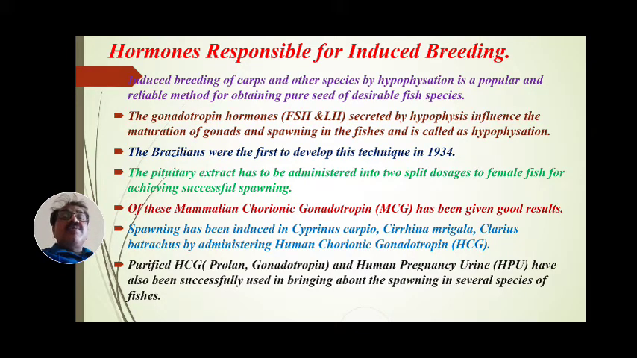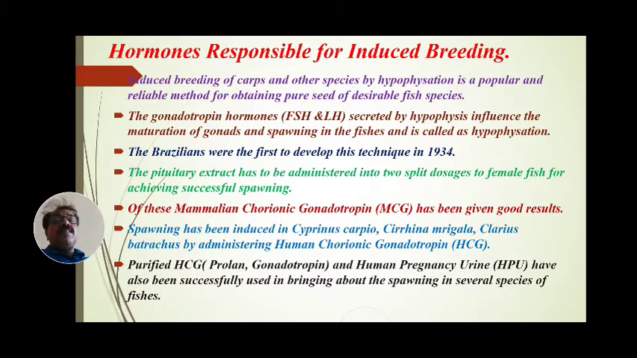The gonadotropin hormones are specially FSH, follicle stimulating hormone, and LH, luteinizing hormone. These two hormones are called gonadotropin hormones. FSH is released by the ovaries, and LH is released by the testes, that is testosterone. These are luteinizing hormone and follicle stimulating hormone.